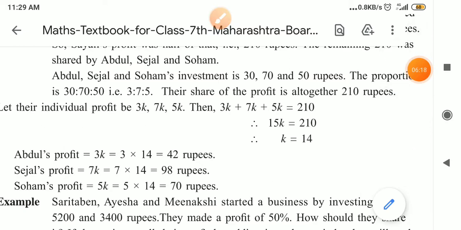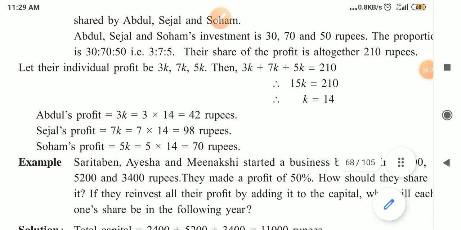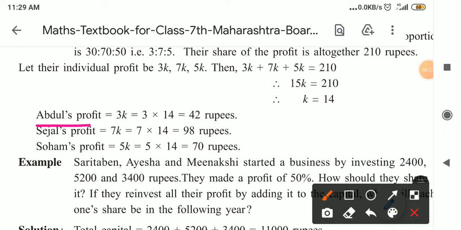So the share of Abdul's profit is equal to 3x, which is 3 into 14. 14 3s are 42 rupees. Then Sejal's profit is equal to 7x is equal to 7 into 14. 14 7s are 98.